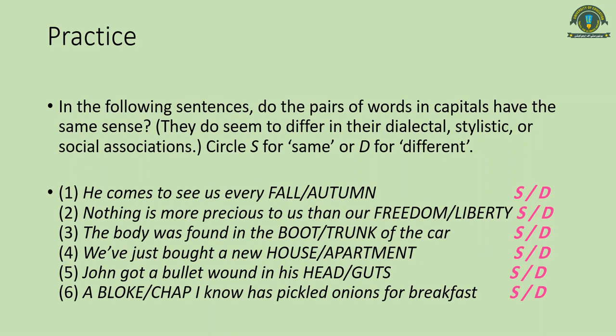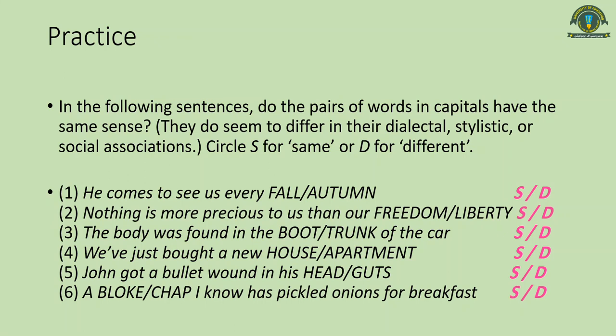Now let's move on. Here is a practice for you again. In the following sentences, you have to determine whether these words have the same sense or a different sense. You will notice that the words written here in capital letters can be used in their different dialectal or stylistic senses.